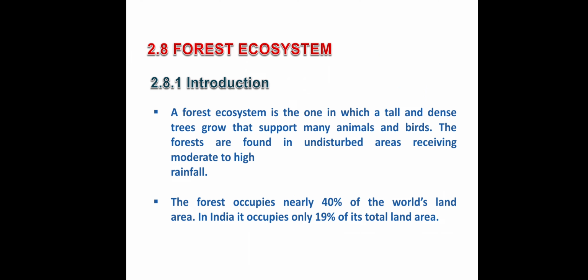So forest ecosystem is the one in which all tall and dense trees grow, which support many animals and birds. All over the world, forest occupies 40% of the total land area, whereas India occupies only 19%.